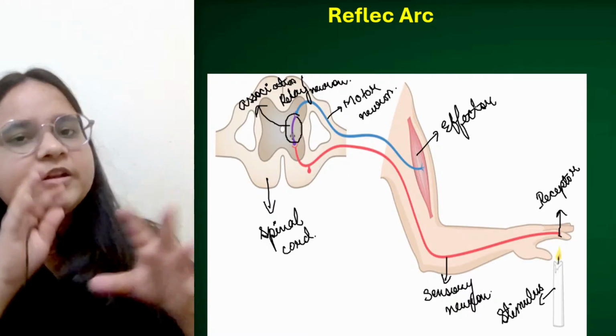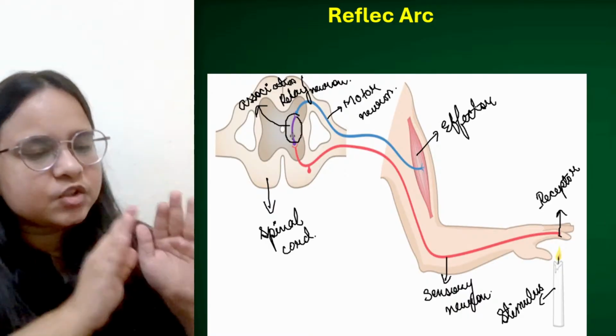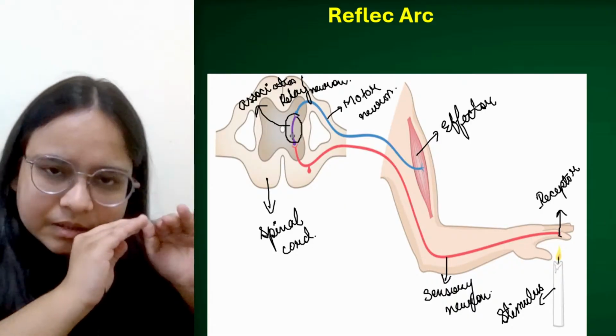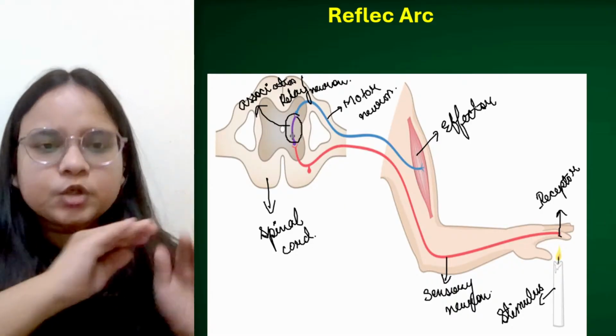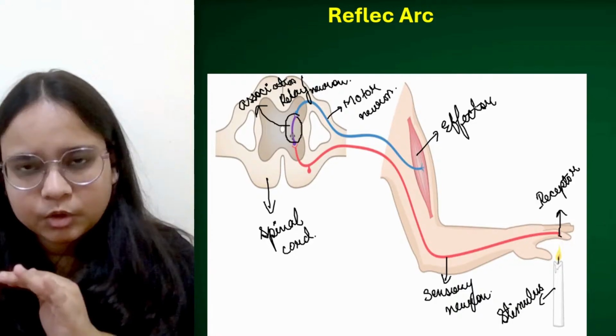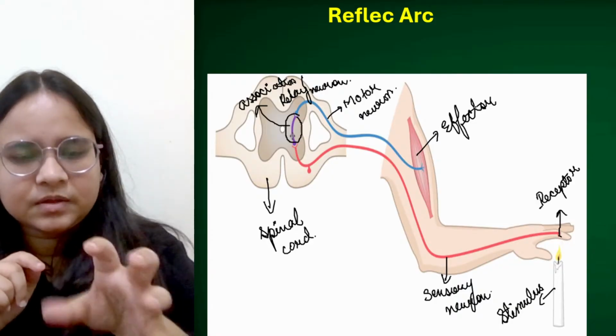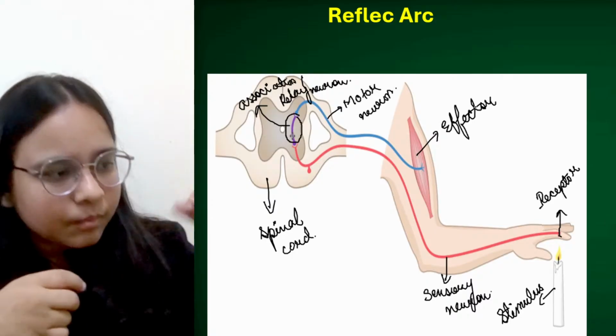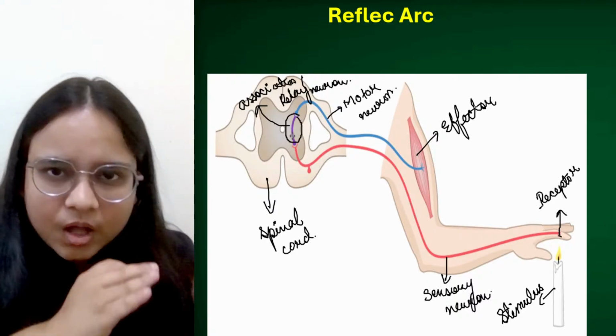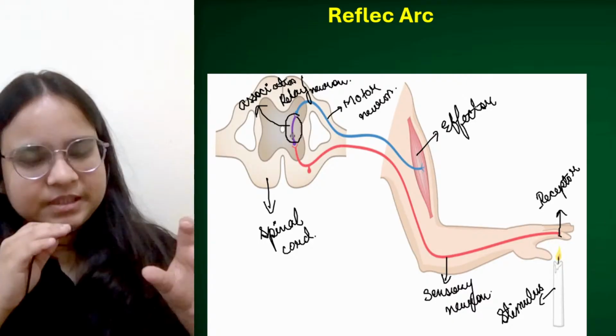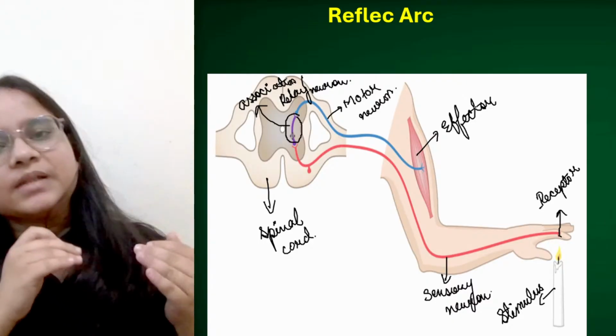The spinal cord will process everything, and finally the association neuron will pass everything to the motor without wasting any time, within seconds, less than seconds. And motor neuron will now convey all these interpretations to the effector muscle. And finally मैं अपना हाथ हटा लूँगी.